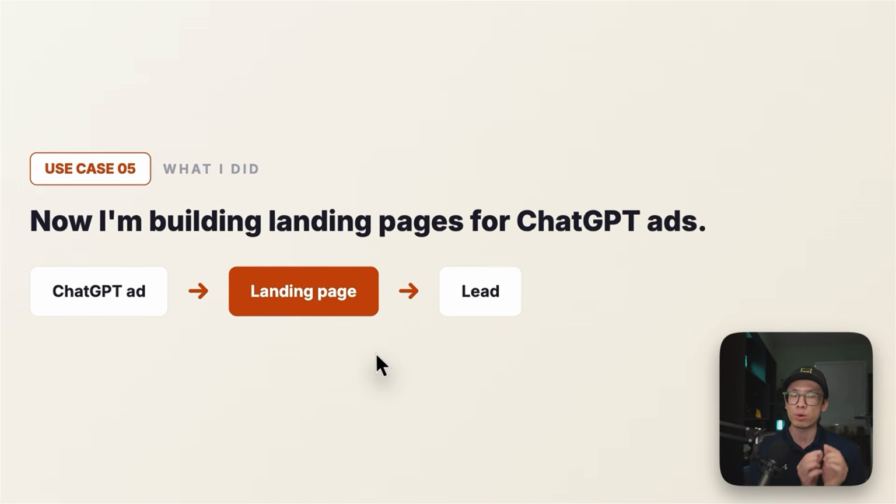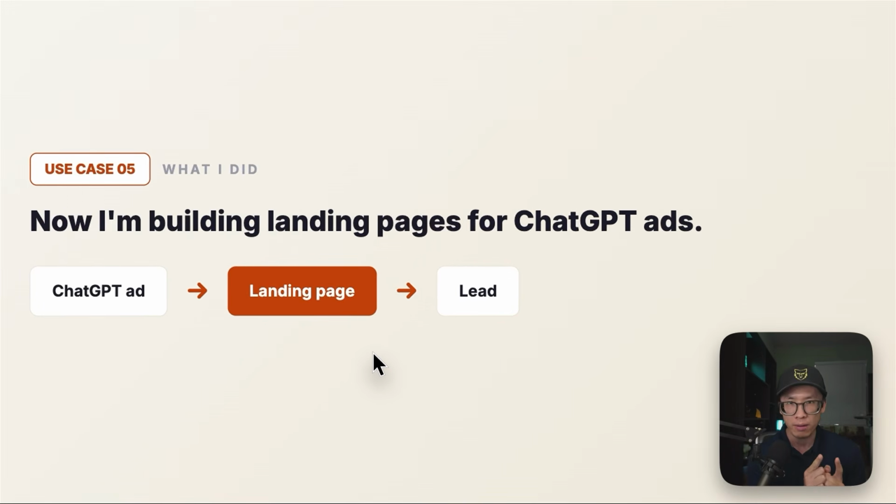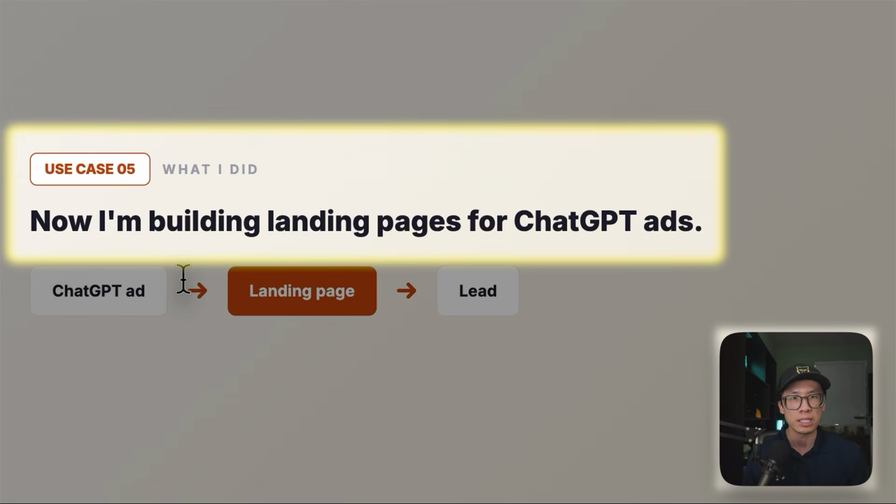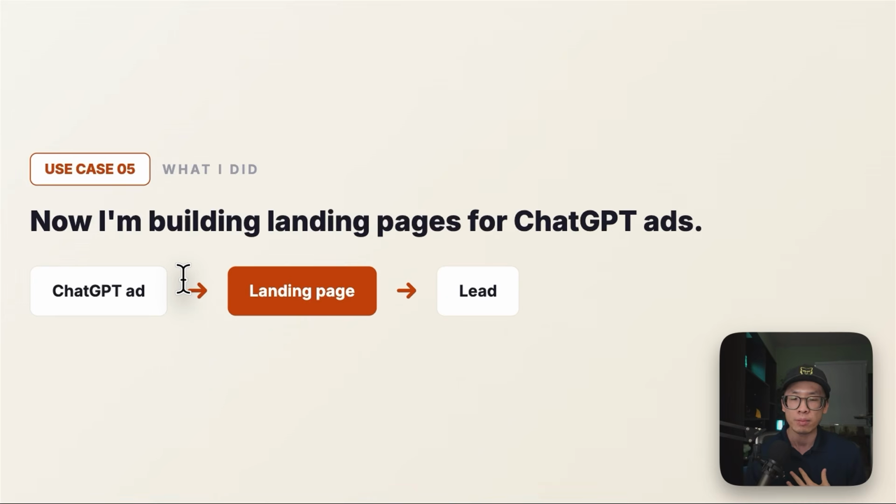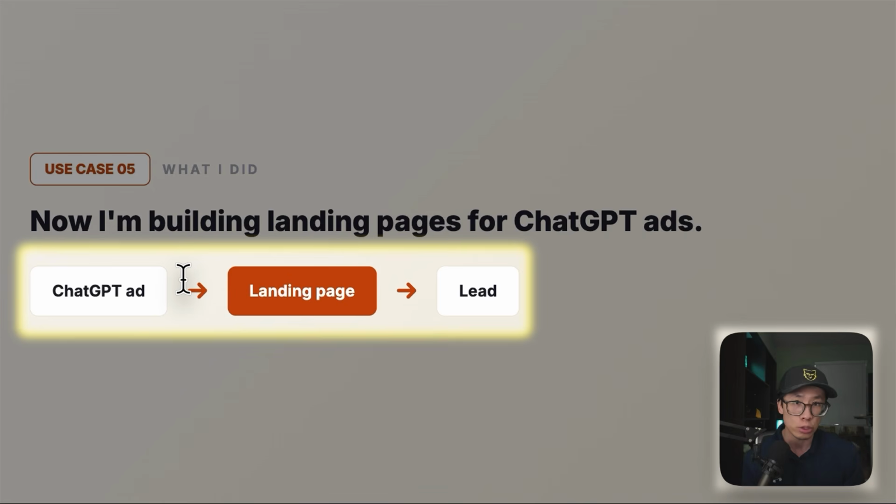Use case number 5 is one of the things that I don't want to talk too much about because it's just an incredible opportunity. I am now running ChatGPT ads. Every ChatGPT ad takes you to a landing page. So what I'm doing is saying, let's create an ad campaign together using my AI operating system on Claude. It will create an ad campaign with all the assets, the title, the headline, the description, and then create a landing page that takes the cold traffic and converts it into a lead.